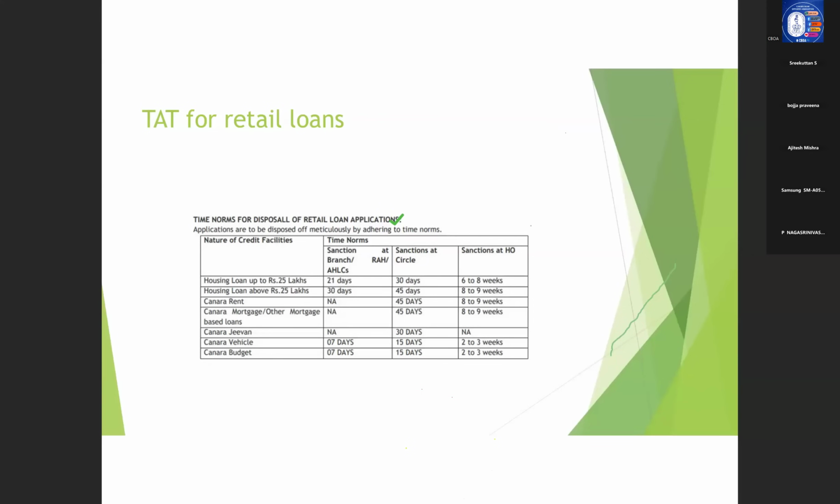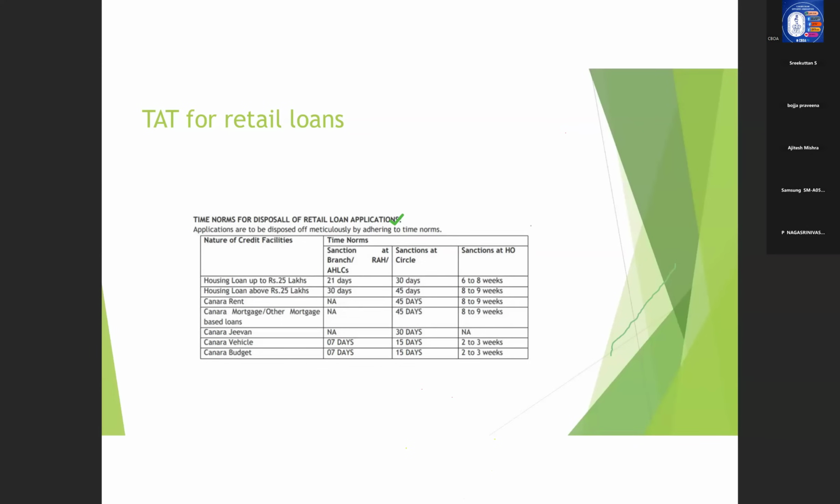Canara Vehicle, 7 days for RH. Circle it is 15 days. HO it is 2 to 3 weeks. Canara Budget, 7 days for RH or branch. And circle it is 15 days. Sanction at HO it is 2 to 3 weeks.